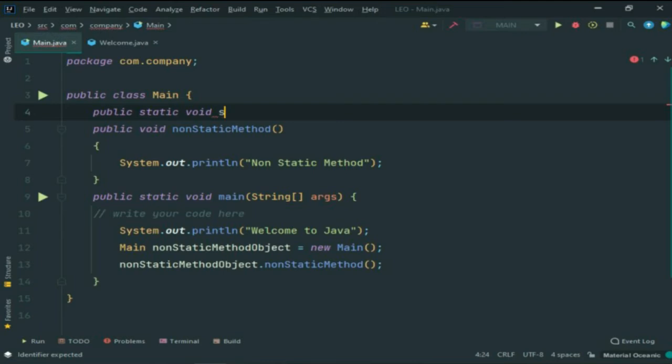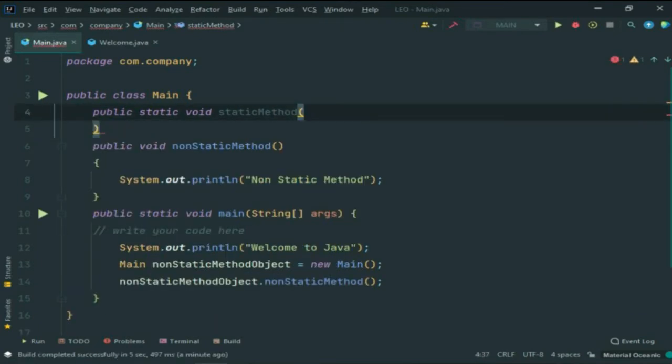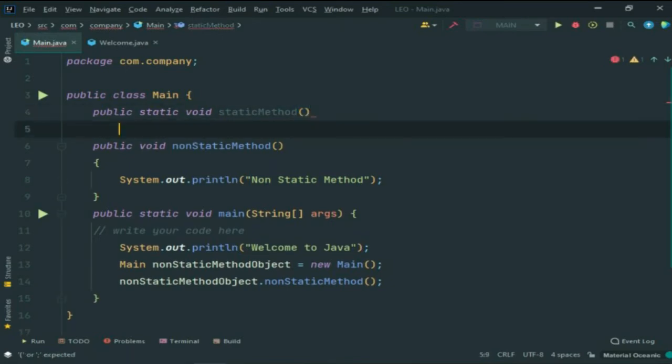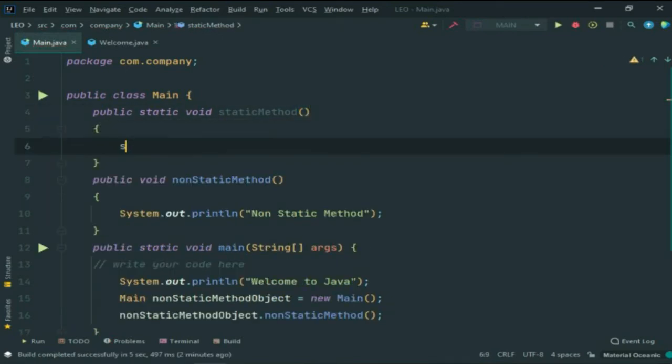void static method. I will create the name like static method, and then I will print a statement in this method, like static method.